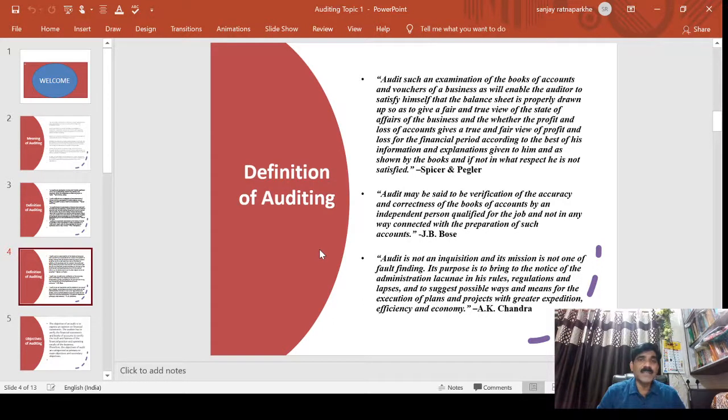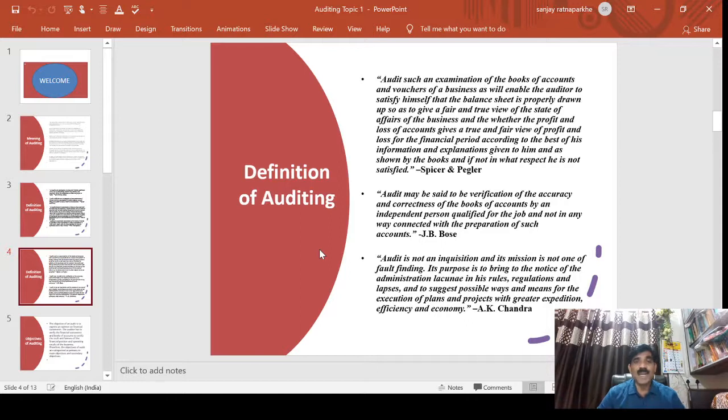Auditing is such an examination of the books of accounts and vouchers of a business as will enable the auditor to satisfy himself that the balance sheet is properly drawn up and gives a true and fair view of the state of affairs of the business, and whether the profit and loss account gives a true and fair view of the profit or loss for the financial period, according to the best of his information and the explanation given to him as shown by the books, and if not, in what respect he is not satisfied.